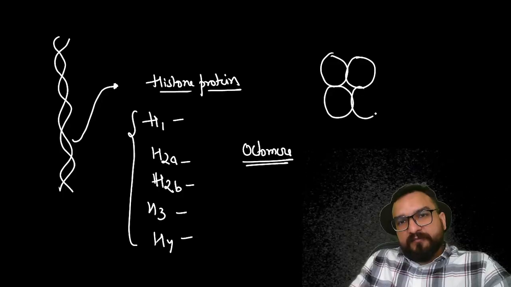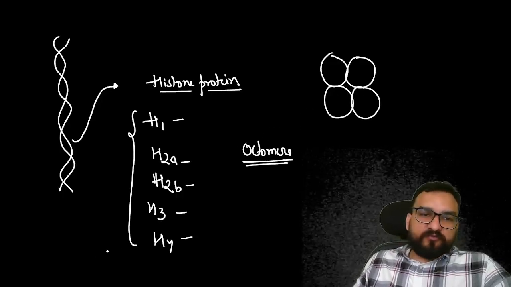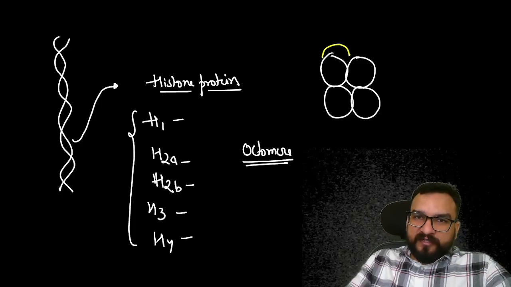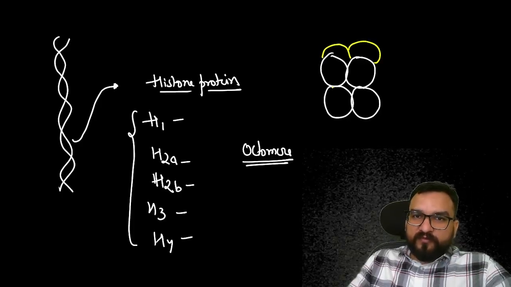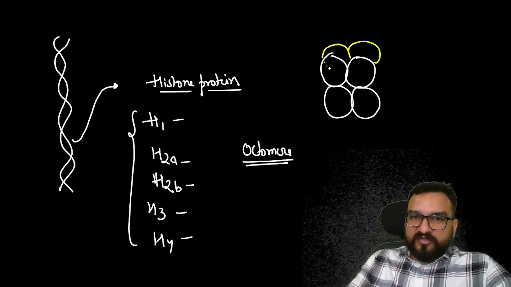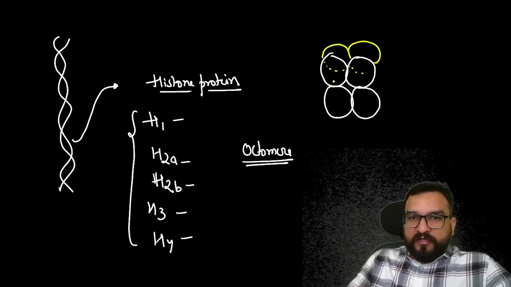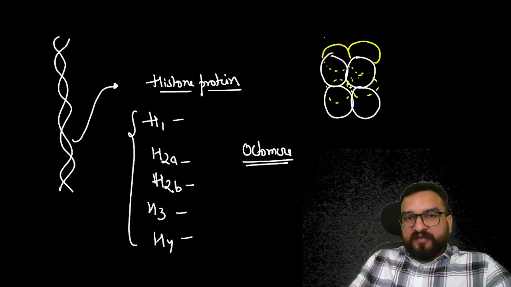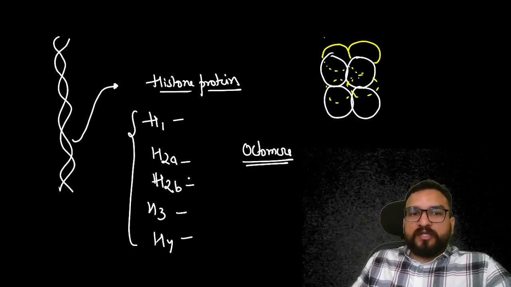These are happening at the nanoscale, right? So these are 4 histone proteins, and alongside this you will be finding more. I am trying to draw this in 3D. Over here you will be finding 4 more histone proteins. So these are 4, and these are 8 in total histone proteins.